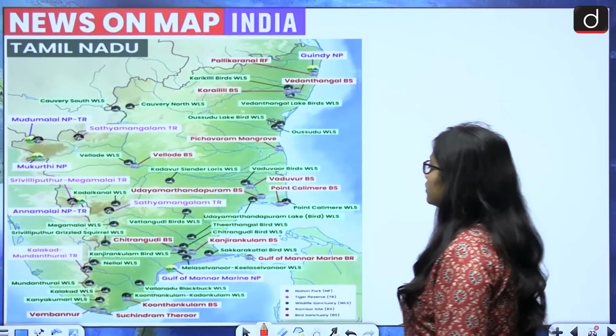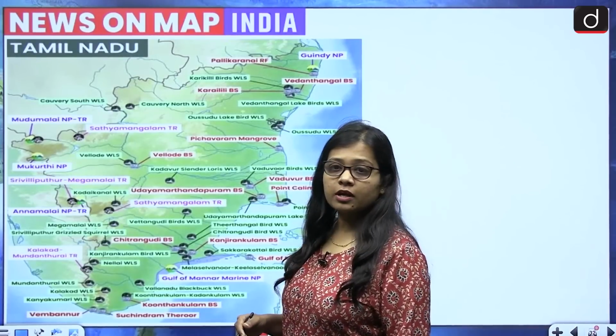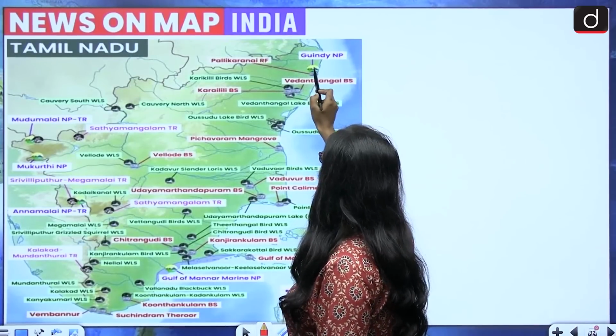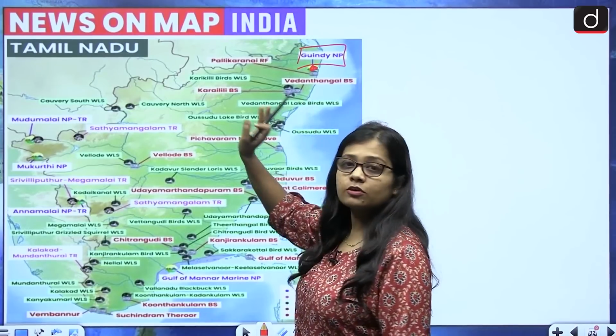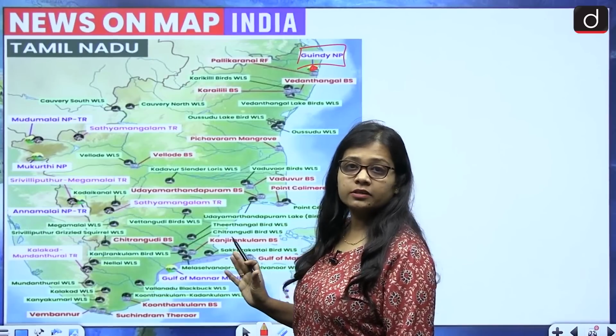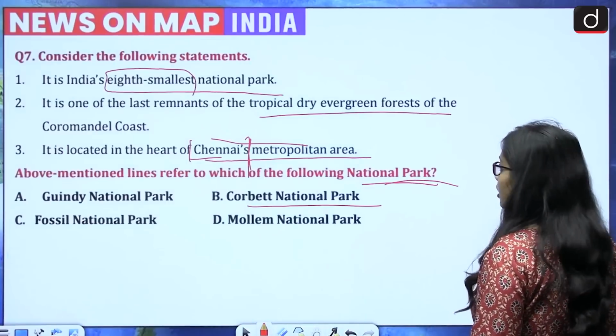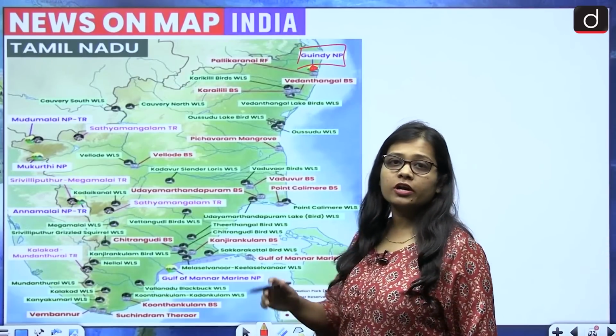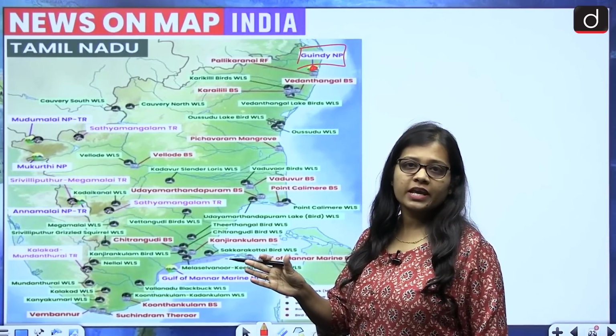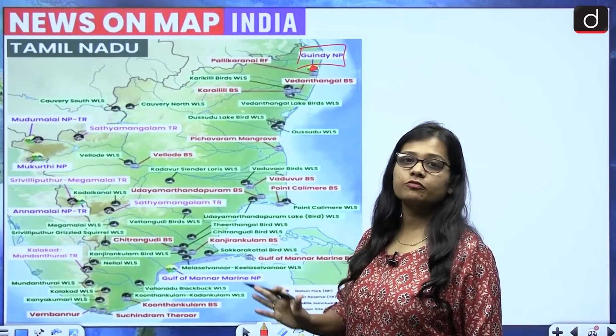Now this is the map of Tamil Nadu, and the correct answer for this question is the Guindy National Park, because this has mentioned the Chennai metropolitan area. If it had not mentioned the Chennai metropolitan area, then the question would have become very, very difficult for you.